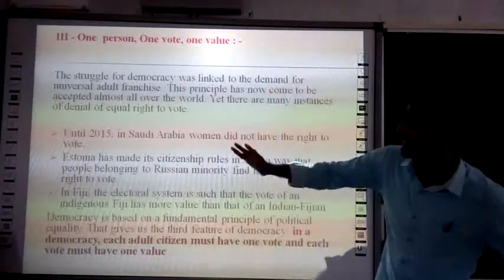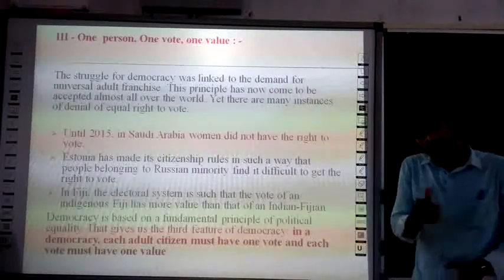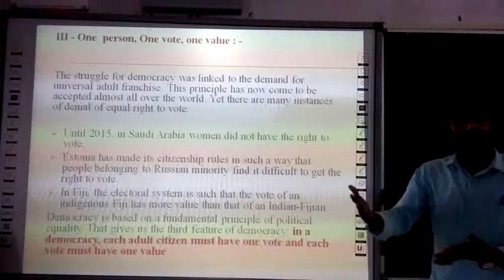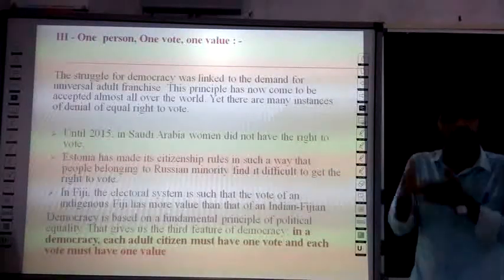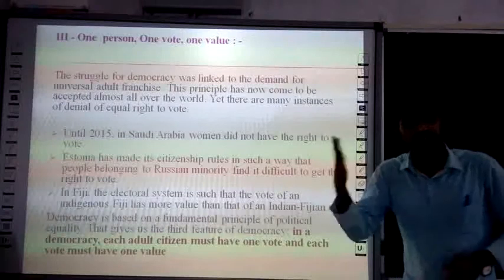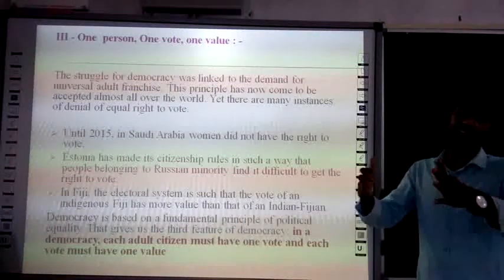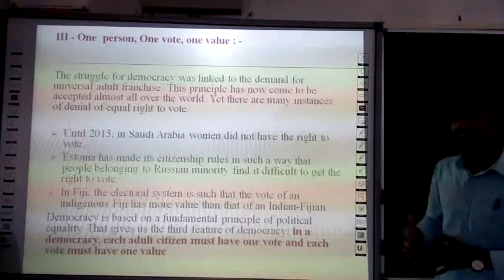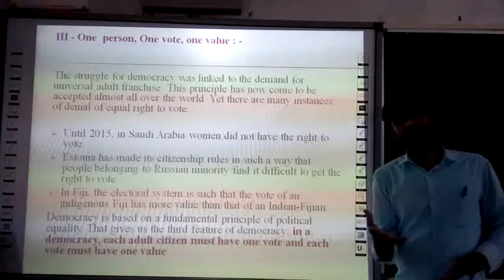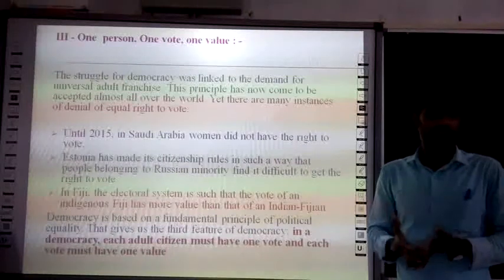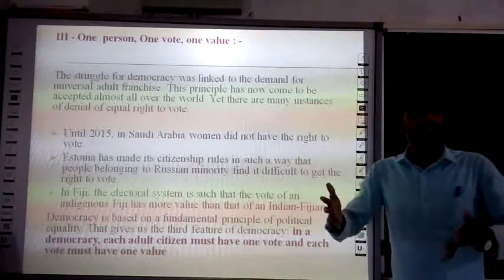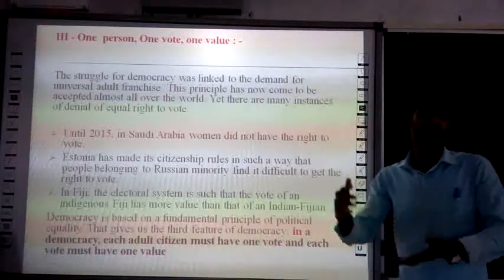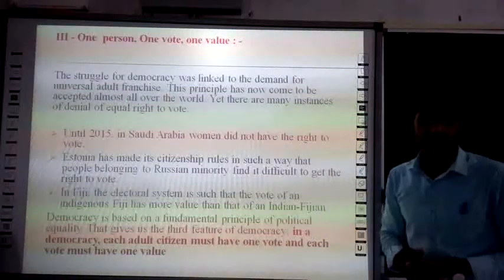In the next example, Estonia has made its citizenship rules in such a way that people belonging to the Russian minority find it difficult to get the right to vote. And in Fiji, the electoral system is such that the vote of an indigenous Fijian has more value than that of an Indian Fijian.